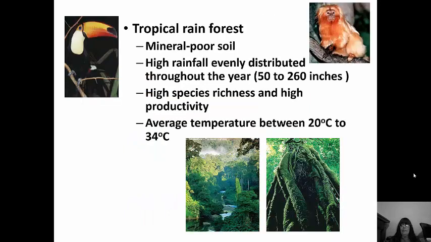A tropical rainforest has mineral poor soil. It has high rainfall evenly distributed throughout the year. There's high species richness, which means that there's a lot of different types of species, and high productivity. The average temperature is between 20 and 34 degrees Celsius.